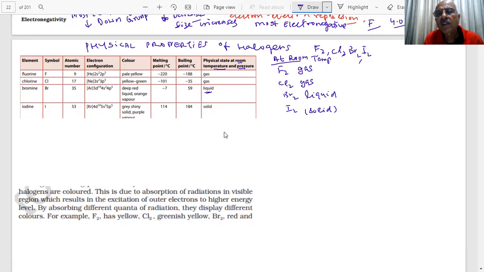This is the first question that becomes a question in the paper: explain why fluorine is a gas, chlorine is a gas, bromine is a liquid, and iodine is a solid. How can you explain this, students? Such questions are asked in the paper. What is your answer?